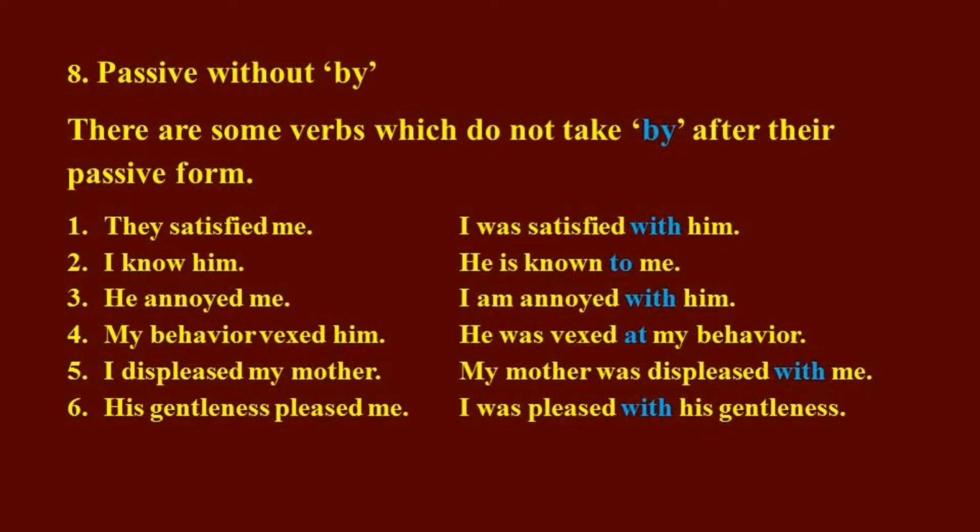Next, point number 8, passive without by. There are some verbs which do not take by after their passive form. Like number 1, they satisfied me. I was satisfied with them. Number 2, I know him. He is known to me. Number 3, he annoyed me. I am annoyed with him. Number 4, my behavior vexed him. He was vexed at my behavior. Number 5, I displeased my mother. My mother was displeased with me. And number 6, his gentleness pleased me. I was pleased with his gentleness.